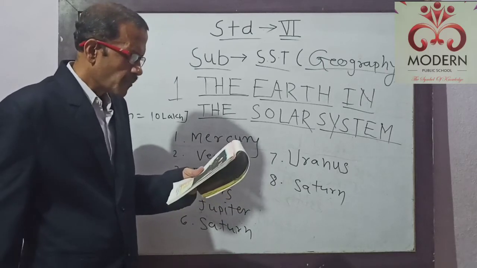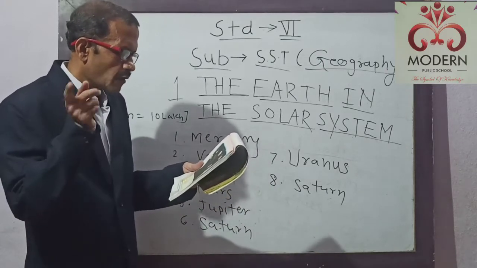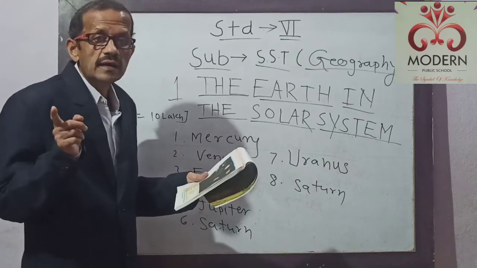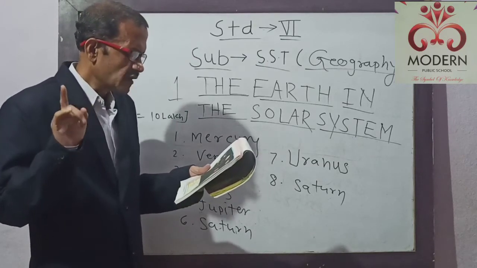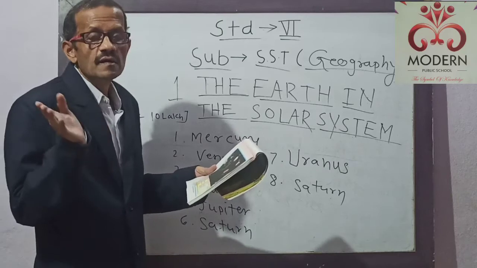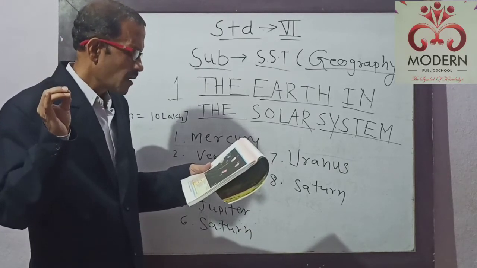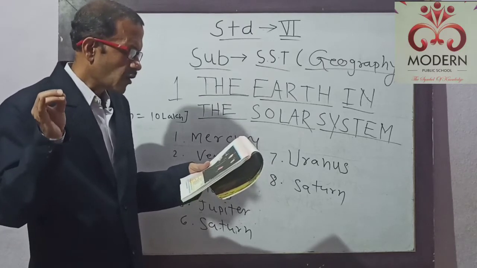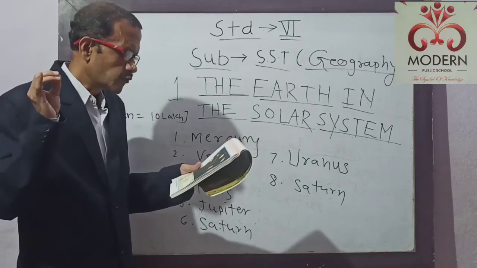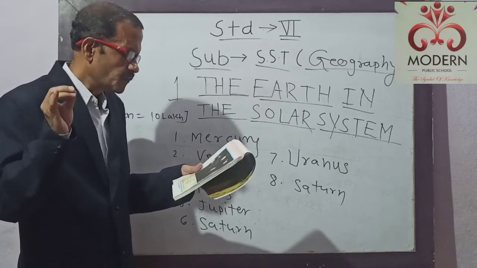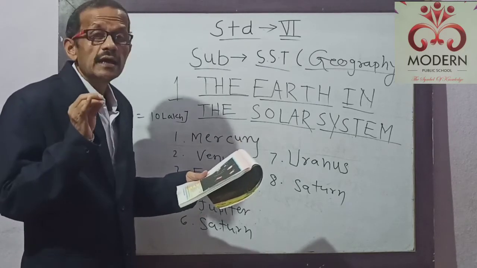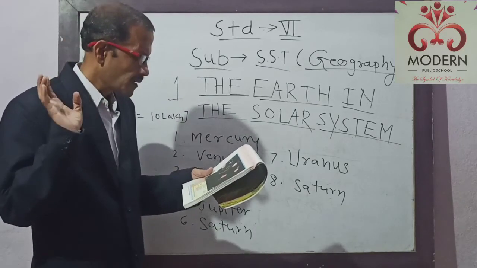Suppose Mercury, one orbit around the Sun requires 88 days, and one spin on its axis, that means its rotation, takes 59 days. For Venus, one orbit around the Sun is 255 days, and one spin on axis means rotation in 243 days.